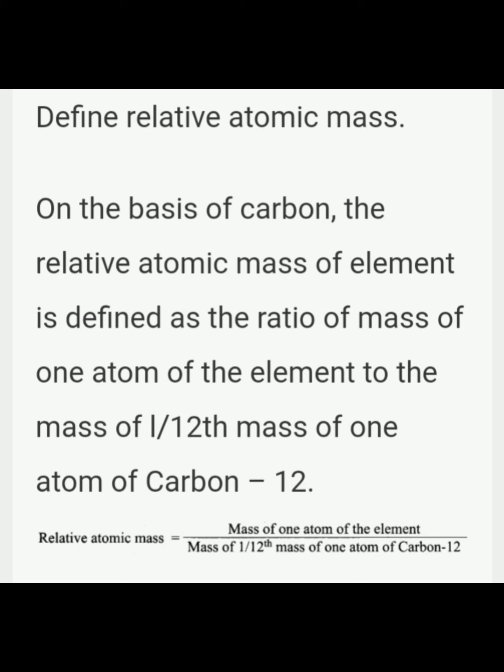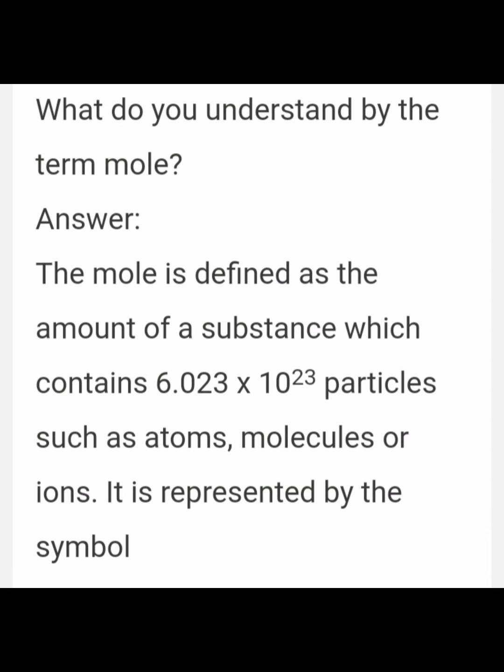Next, define mole. 1 mole is the amount of substance of a system which contains as many elementary particles as there are atoms in 12 gram of carbon 12 isotope. That means in carbon 12 isotope, 12 grams of carbon is present. Similarly, for any other substance, if the same amount of substance is present, we call it 1 mole. The elementary particles may be a molecule or atom or ion or an electron or any other specified particle. So this is the definition for 1 mole.